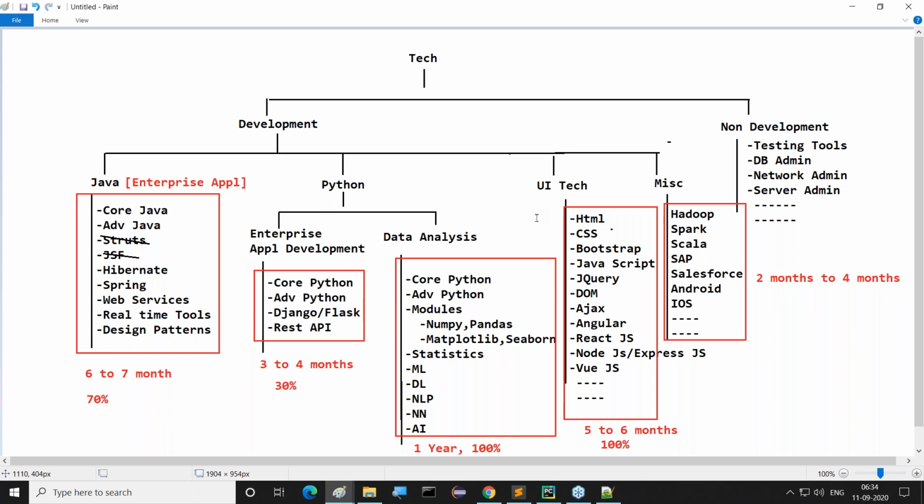Good. Now, Java is the king of enterprise application development. Still, no comparison with Java. At the Python side also an enterprise application development environment exists, but it is not a replacement for Java.